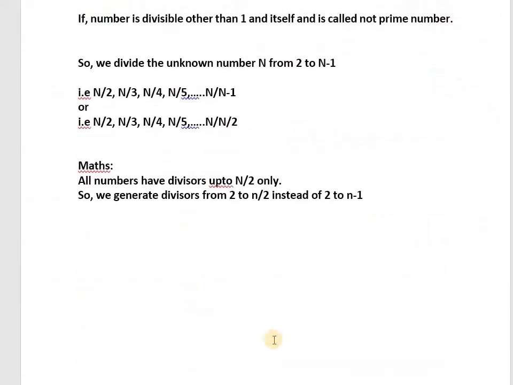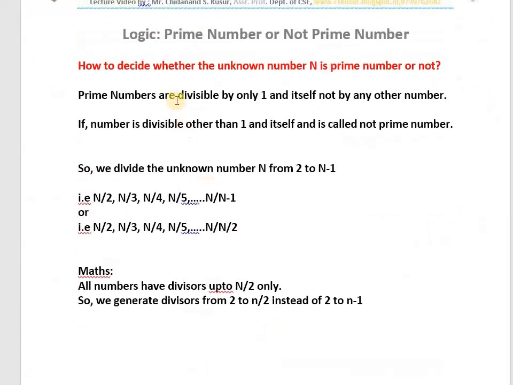As you know already in mathematics, the numbers which are divisible by only 1 and by itself, not by any other number, that is what we call prime number. Understood? All numbers are divisible by 1 and by themselves, as you know already.